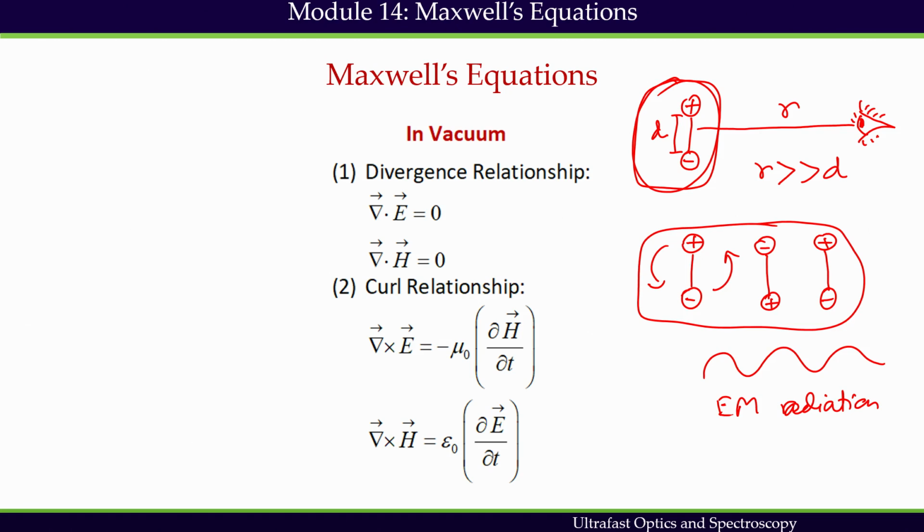When light or an electromagnetic wave propagates through any medium, the electromagnetic state of the medium changes. So, let us say I have a medium, it could be vacuum, let us say it is a vacuum, and electromagnetic radiation is propagating through this medium. If it is propagating through the medium, then the electromagnetic state of the medium will change. And what does it mean? Maxwell's laws of electromagnetic state suggest that to find the electromagnetic state of a medium, we need to know two characteristics, which are divergence and curl.